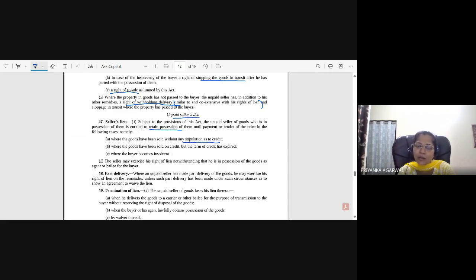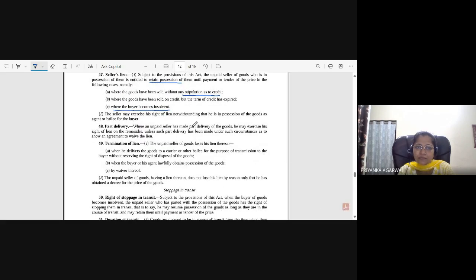If during that 15 days, or on the 15th day also, he has not made the payment, then on the 16th day he has the right to lien if that good is with him. Where the buyer becomes insolvent. That's obvious.